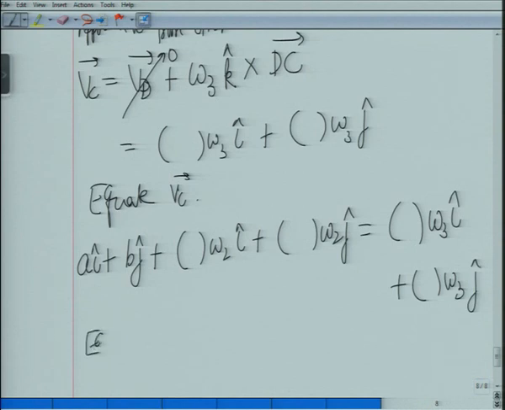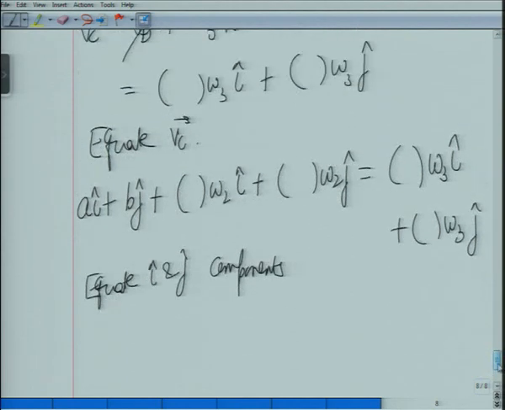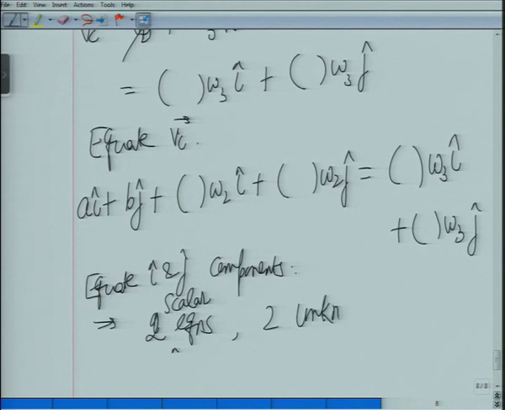Now equate i and j components, and that will imply getting two scalar equations, two unknowns, omega 2 and omega 3, and you will solve this.